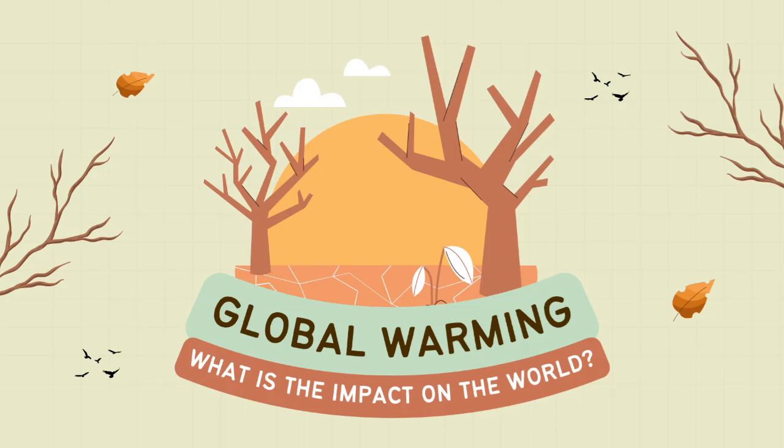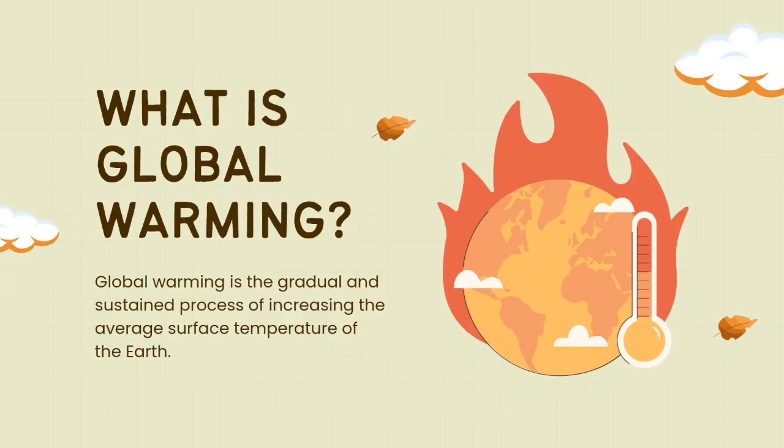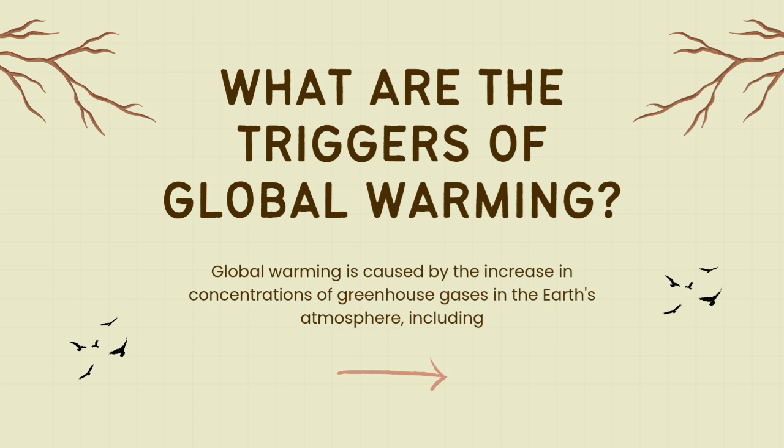What is the impact on the world? What is global warming? Global warming is the gradual and sustained process of increasing the average surface temperature of the earth.